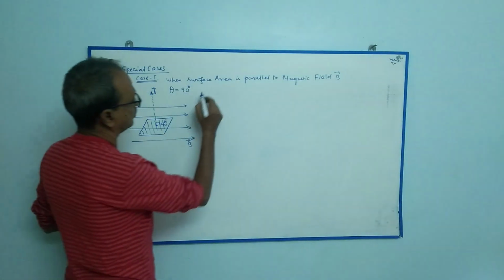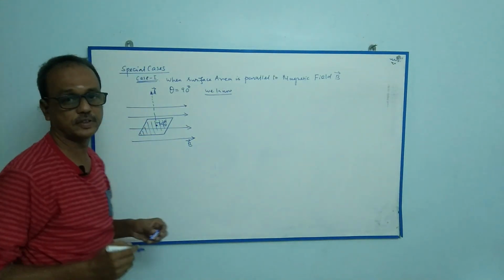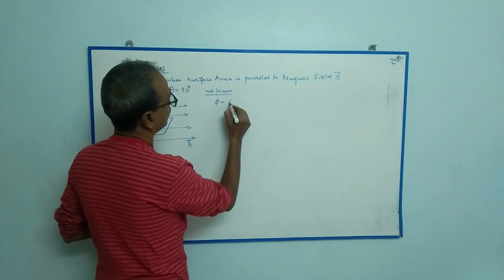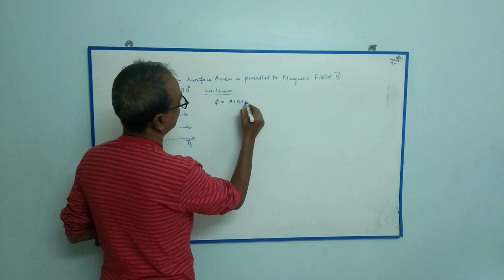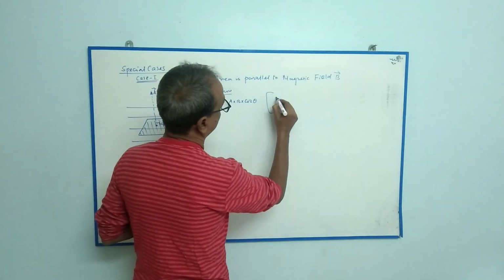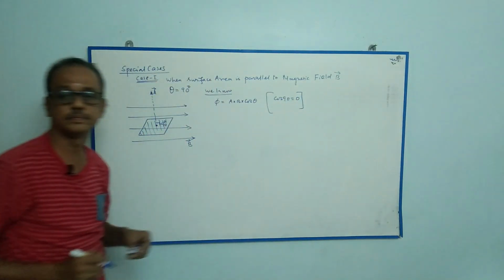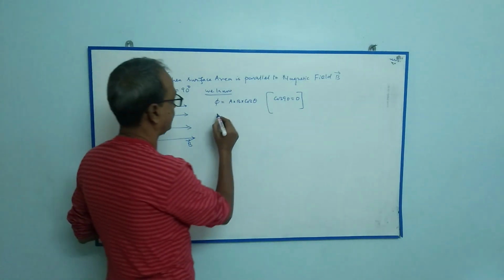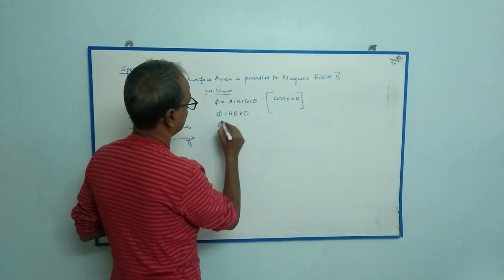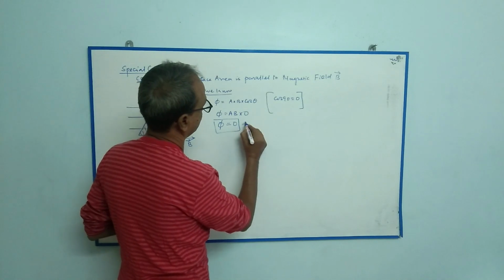So we know from our previous discussion that phi is equal to A into B into cos theta. Here we know cos 90 is equal to 0. Then phi is equal to AB into 0. So magnetic flux phi is equal to 0.